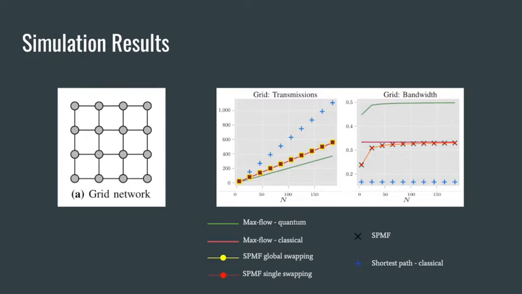Here we can see that the classical multipath maximum flow routing performs the same as the shortest path maximum flow. So here is a maximum flow line behind here, and all 3 of these represent shortest path with the maximum flow using entanglement. The topology of the grid network is such that no swaps are performed, and you can see that all 3 versions of the shortest path maximum routing with swapping and without swapping all perform the same. In the bandwidth, we can see that maximum flow multipath routing performs the best, and the worst case is the shortest path classical. We can also see that the trend of the shortest path maximum flow routing algorithm using entanglement tends to perform as good as maximum flow multipath routing with no entanglement use.